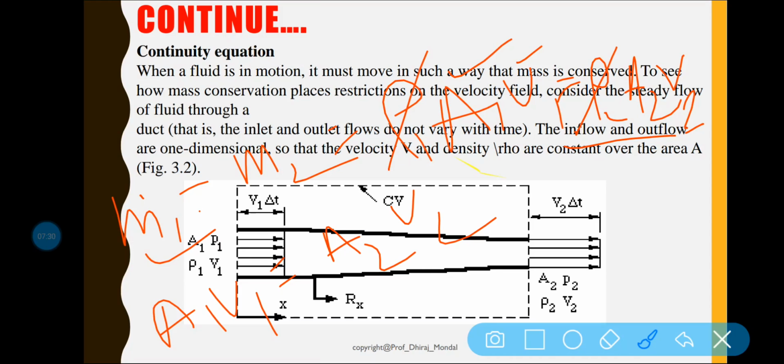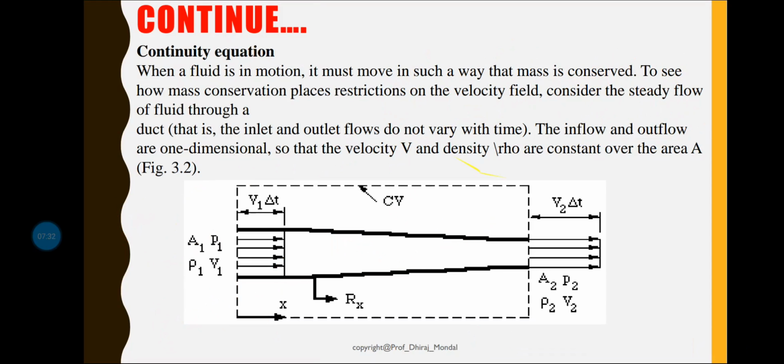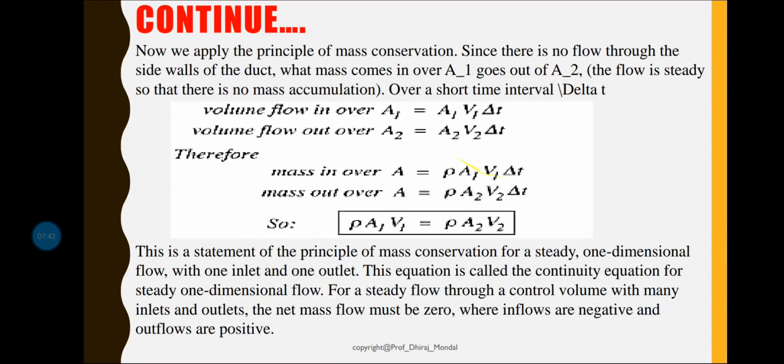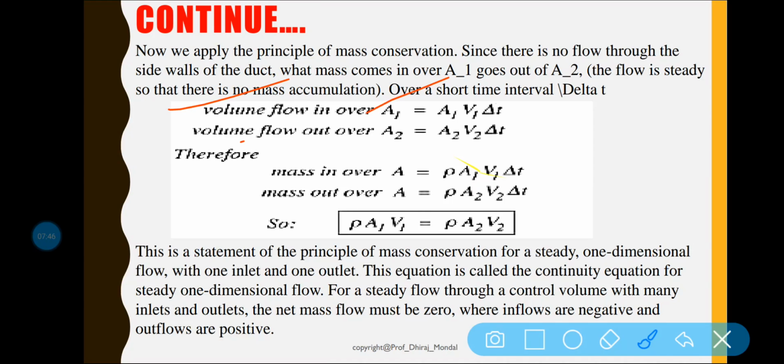So this is your continuity equation in case of incompressible flow, but the continuity equation in case of compressible flow is rho 1 a1 v1 is equal to rho 2 a2 v2. So I think it is clear. So what I have discussed is written here, a1 a2. Mass coming into the system is equal to mass coming out of the system.